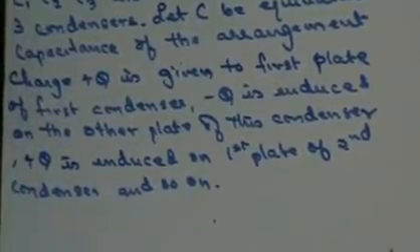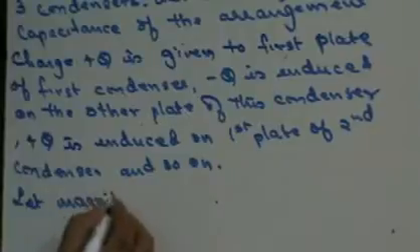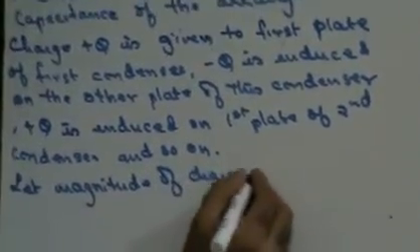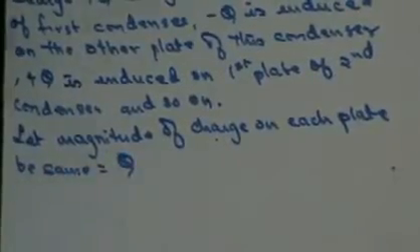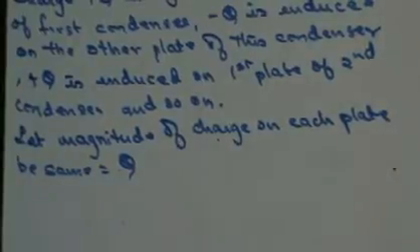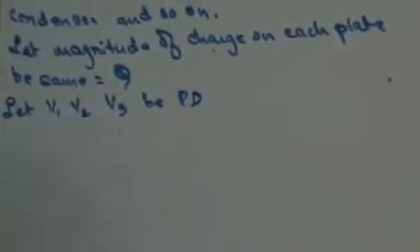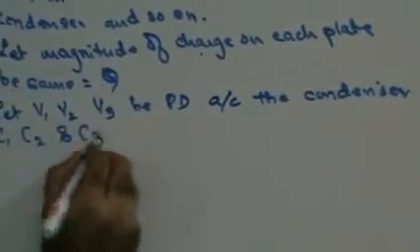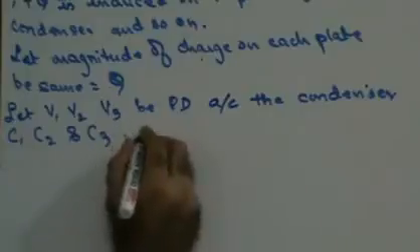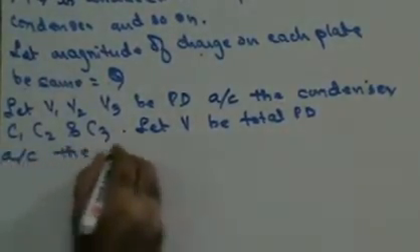Now let's assume that the magnitude of the charge on each plate of the condenser is the same, equal to Q. In that case, let V1, V2 and V3 be the potential difference across the condensers C1, C2 and C3, and let V be the total potential difference across the series arrangement.